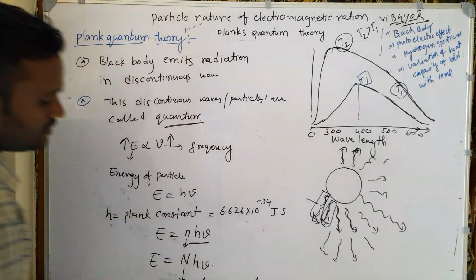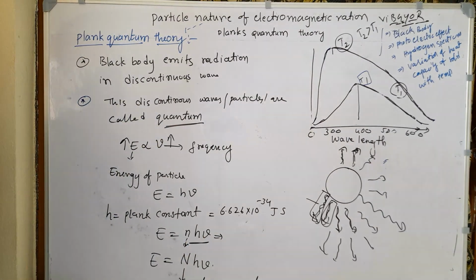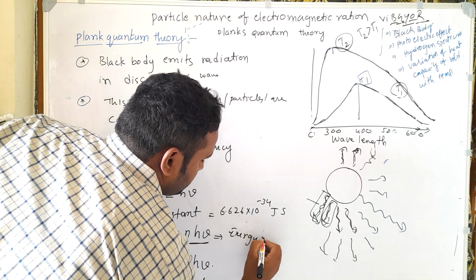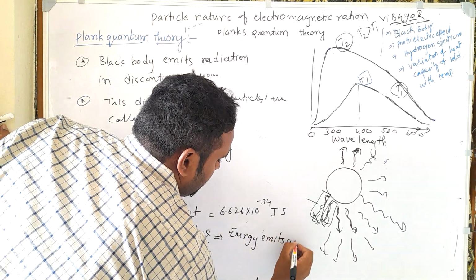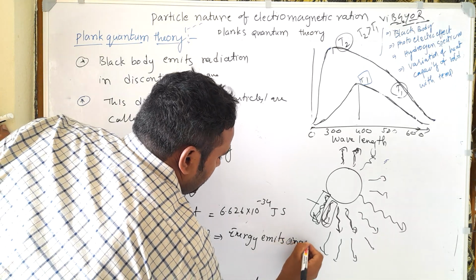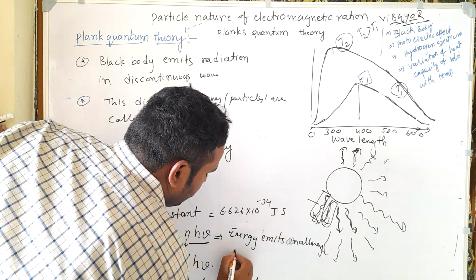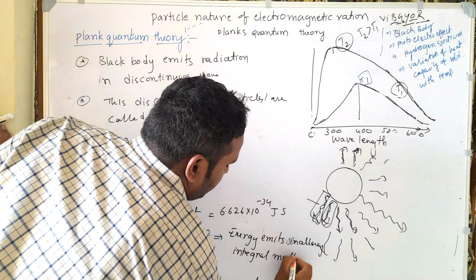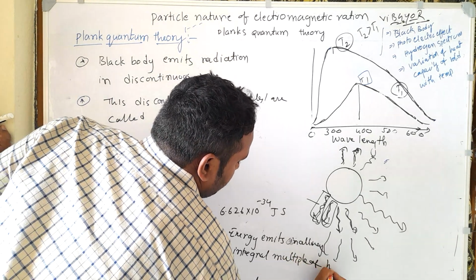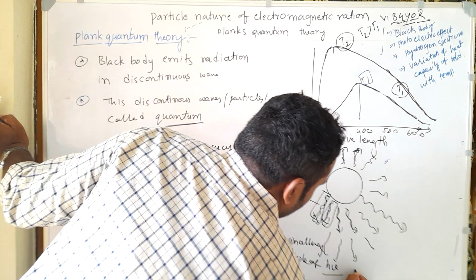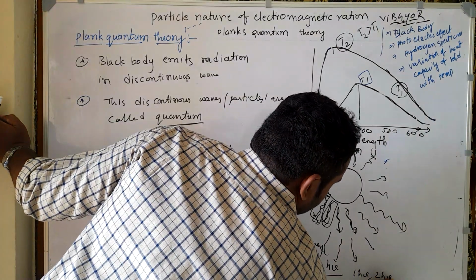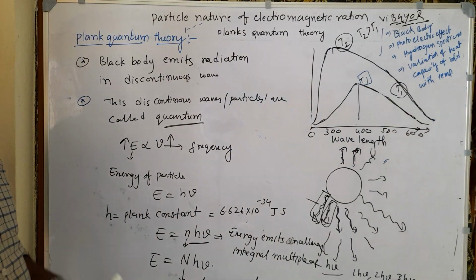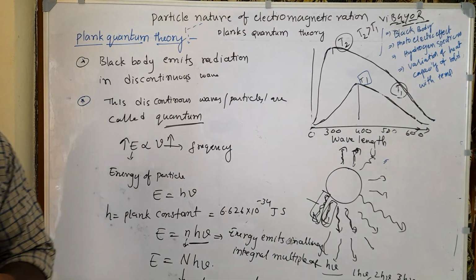Energy is always emitted in integral multiples of h nu, that is 1 h nu, 2 h nu, 3 h nu, and so on. Like that only energy is emitted according to Planck's quantum theory.